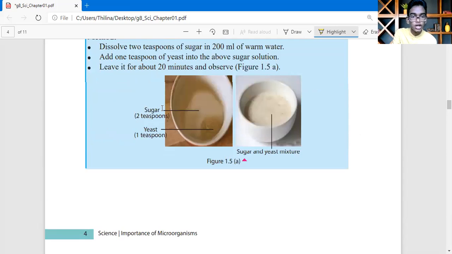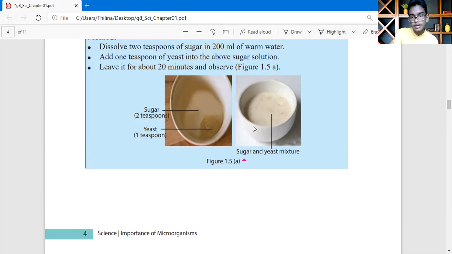Sugar 2 teaspoons, yeast 2 teaspoons, and the mixture is like this. We can see the white sugar coming off like this, and the yeast is a brownish color.